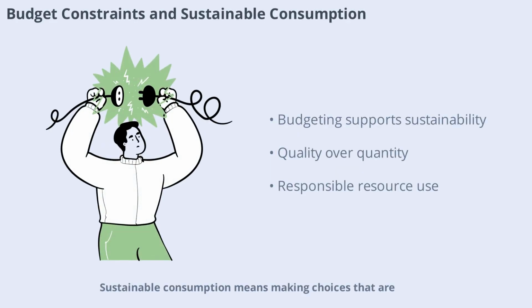Sustainable consumption means making choices that are good for both your wallet and the environment. Budget constraints can encourage people to buy less, reuse more, and seek value and quality over quantity. This shift not only helps consumers save money but also supports broader goals of environmental sustainability and responsible resource use.